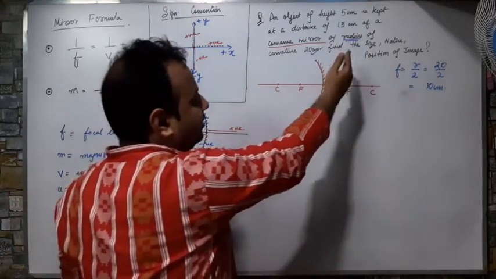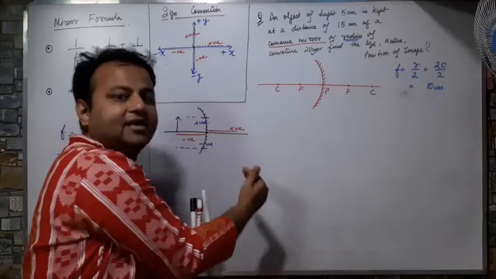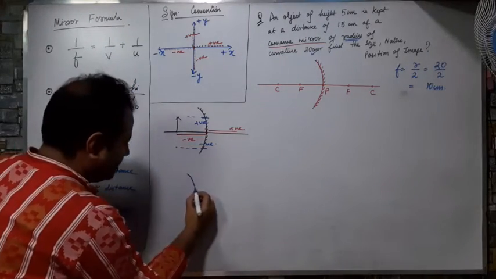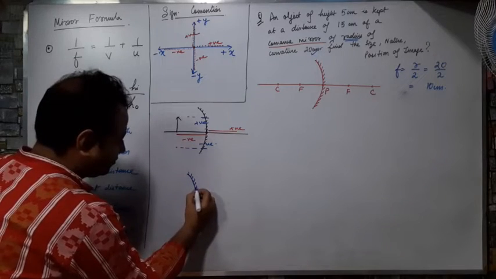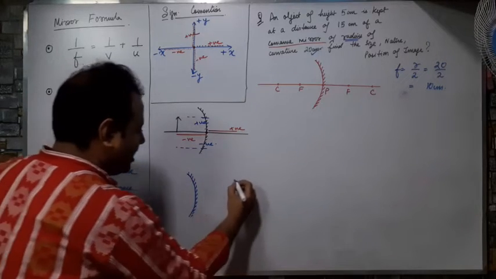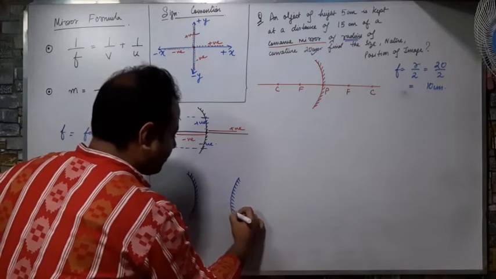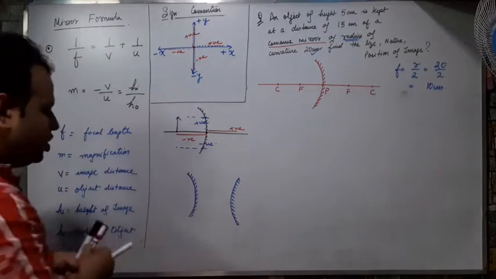Now, I have just missed one thing. In case of a concave mirror, the rays are converging on the focus on the left hand side. This is a concave mirror, while this is a convex mirror.